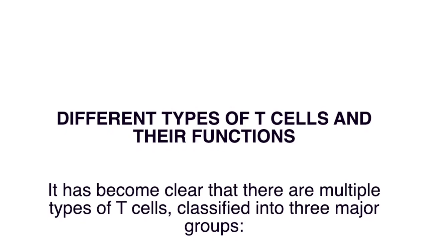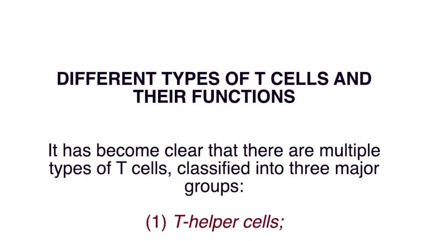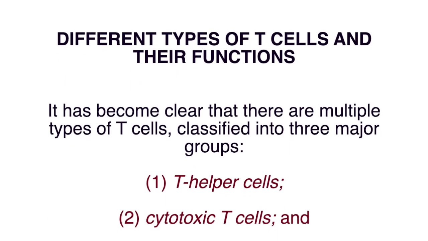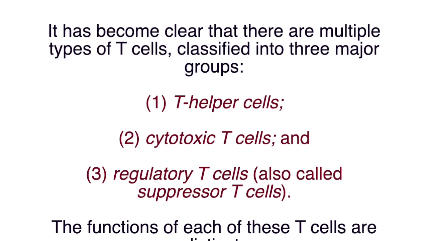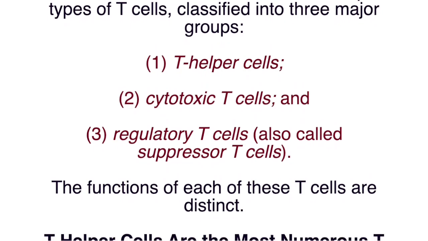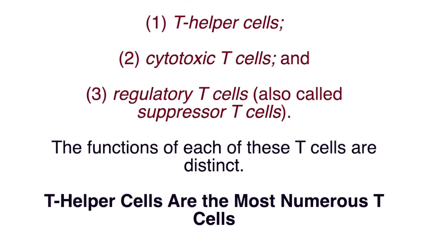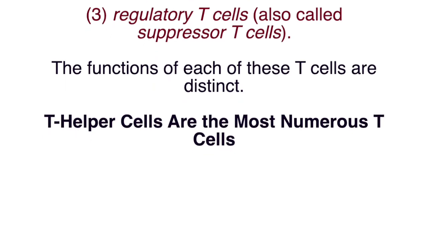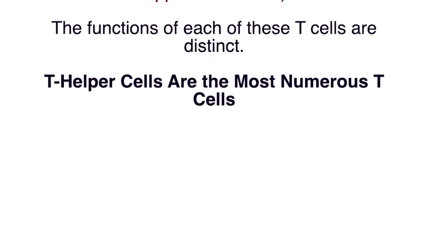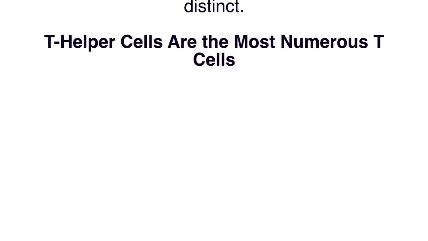Different types of T cells and their functions. It has become clear that there are multiple types of T cells classified into three major groups: 1. T helper cells, 2. Cytotoxic T cells, and 3. Regulatory T cells, also called suppressor T cells. The functions of each of these T cells are distinct. T helper cells are the most numerous T cells.